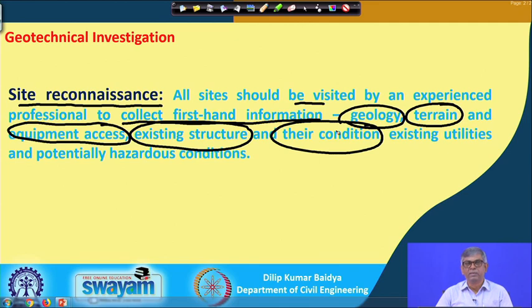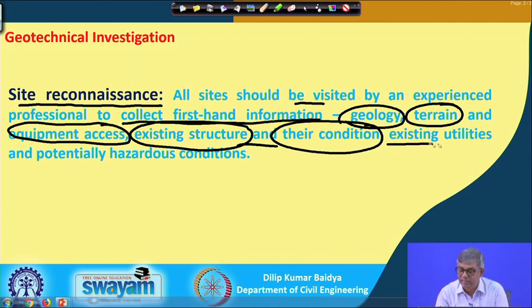For example, suppose there is an area with expansive soil, and small house buildings are there, then small buildings on expansive soil generally will have cracks, mainly because when expansive soil comes in contact with water its volume increases, and when drying its volume decreases. Because of this seasonal variation of the volume of soil, the building will generally go up and down, and because of that mechanism buildings sometimes have some cracks. So, those existing structures and their condition should be seen.